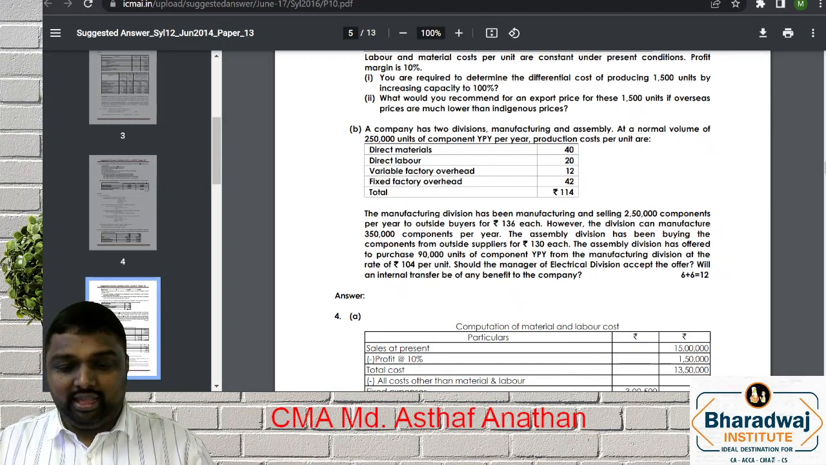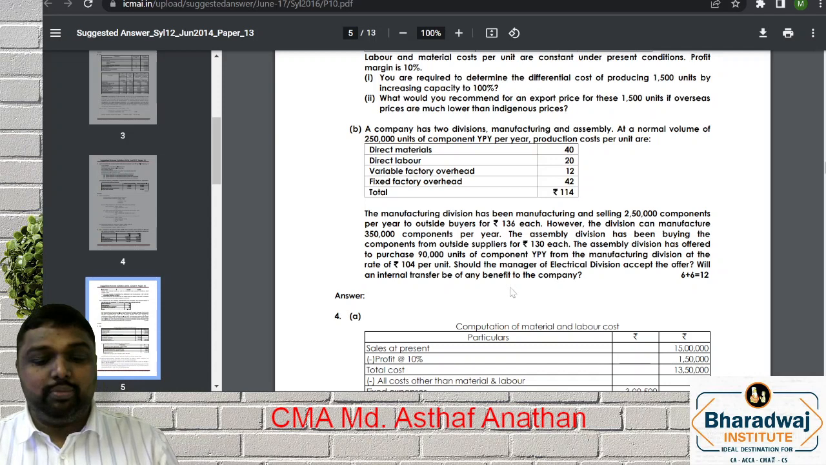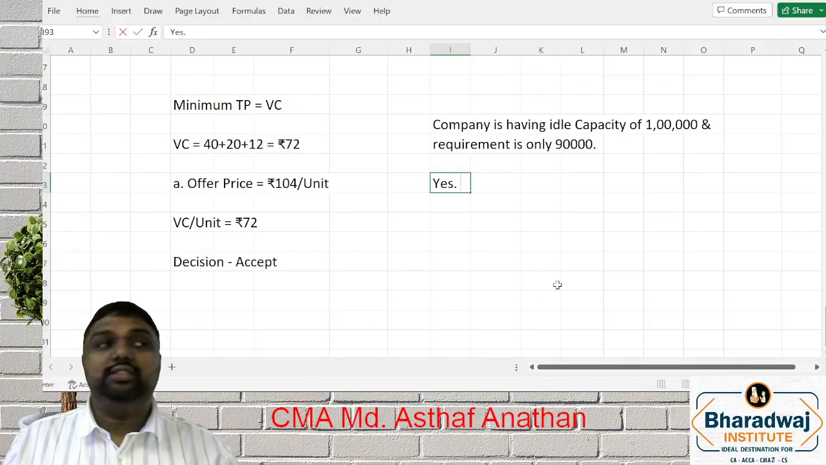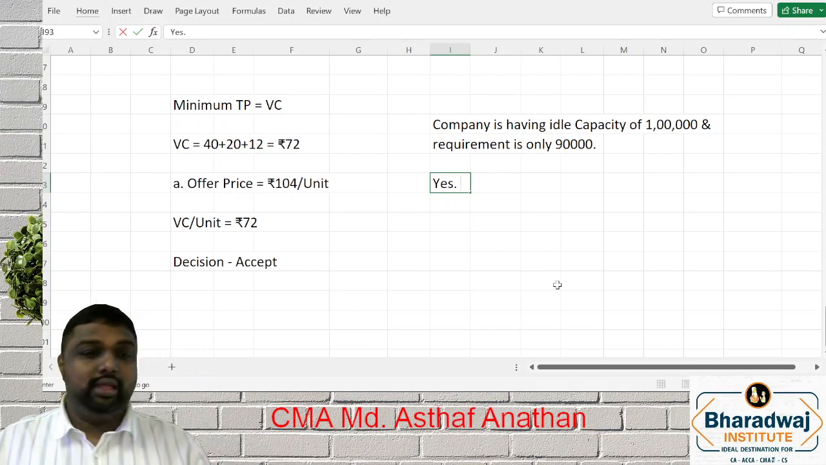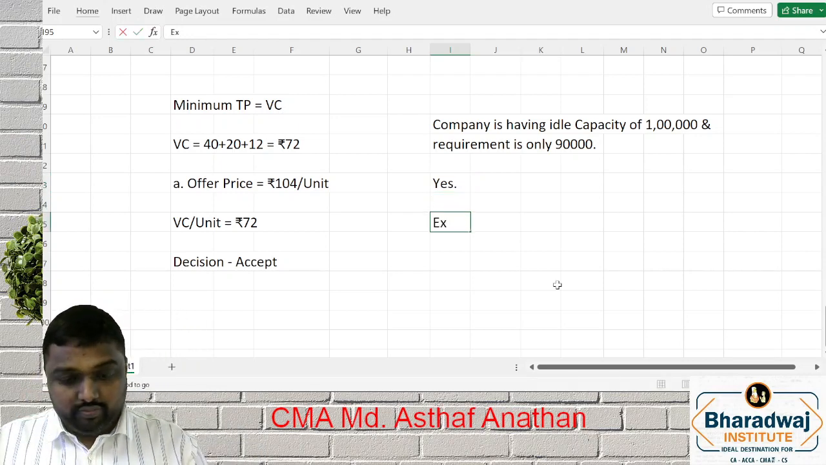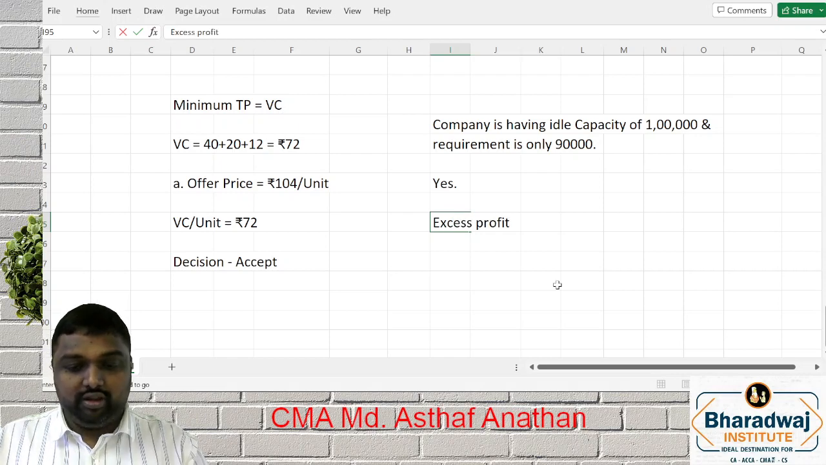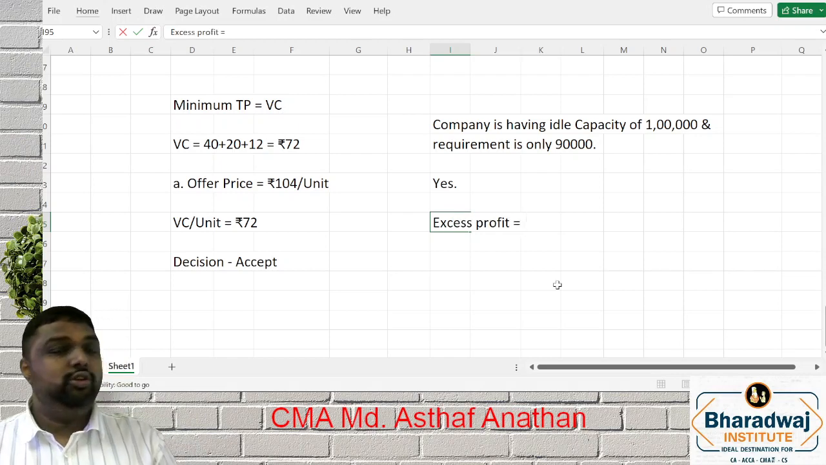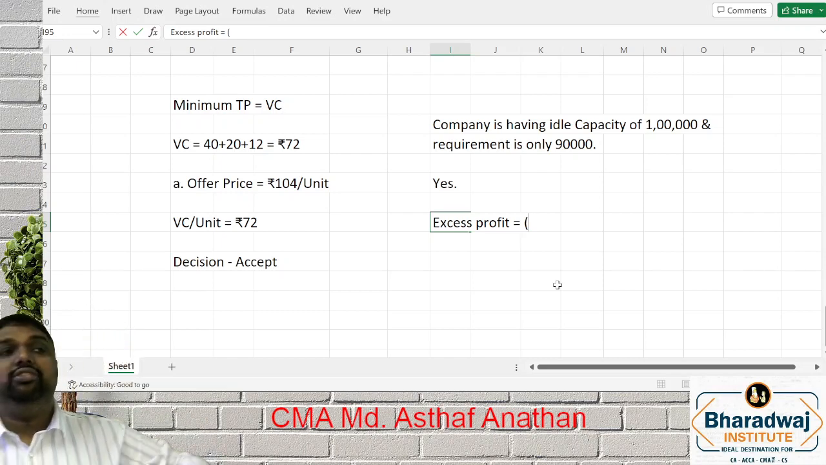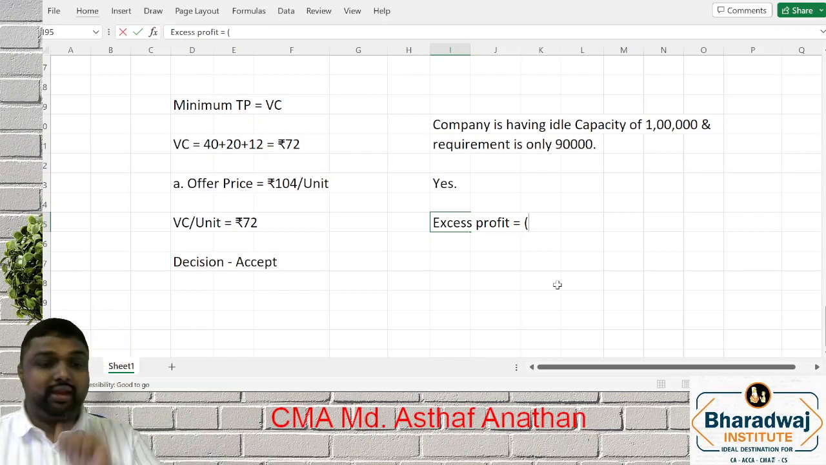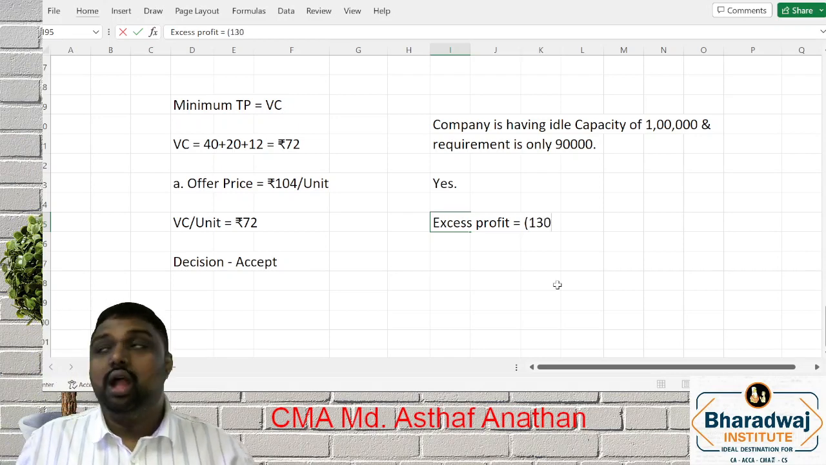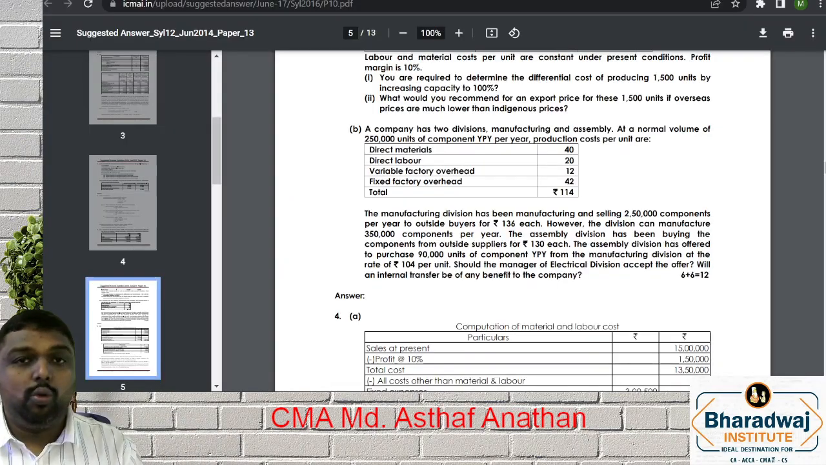Next they are asking, will an internal transfer be of benefit to the company? Yes. Internal transfer will be of benefit to the company. That means we will do it in shortcut. What is the excess profit? I will do shortcut. Right now, at what price is the assembly division buying from market? Can you tell me? 130. At what price are they buying? 130. How do you get it?